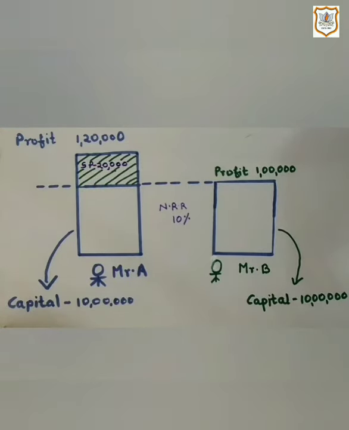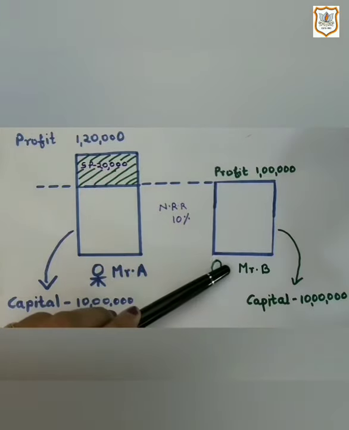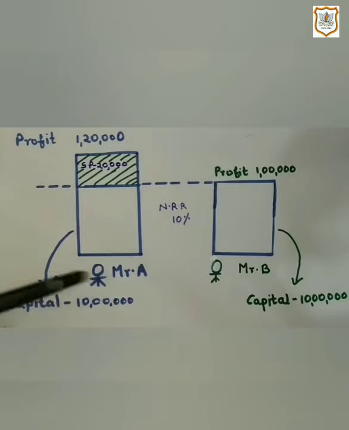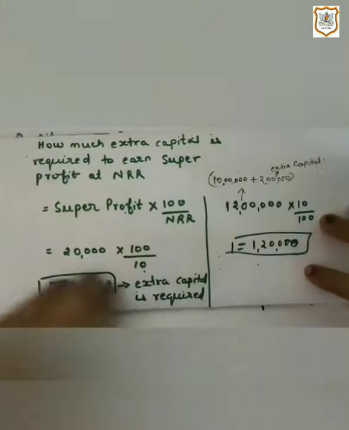So in this method, what we do is we take that super profit and we see how much extra capital is required to earn the super profit at normal rate of return, that is NRR. For example, how much extra capital would Mr. B require to earn the same profit as Mr. A? Let us understand this.